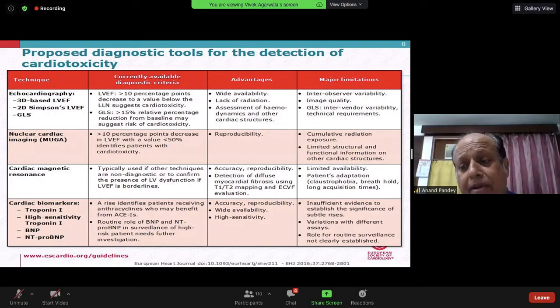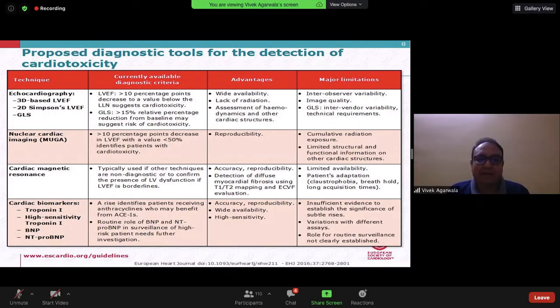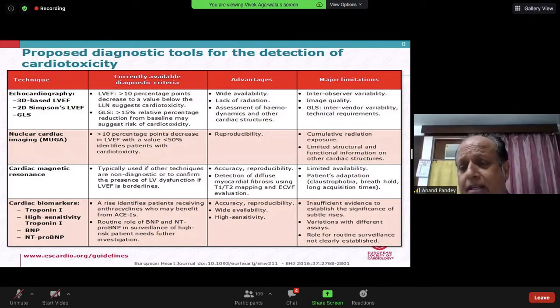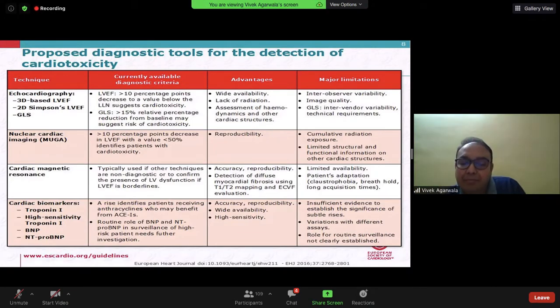Yeah, routinely we are not measuring strain pattern. We are moving to that. EF we are measuring, and anything less than 50% we act on, or a fall of more than 10%.